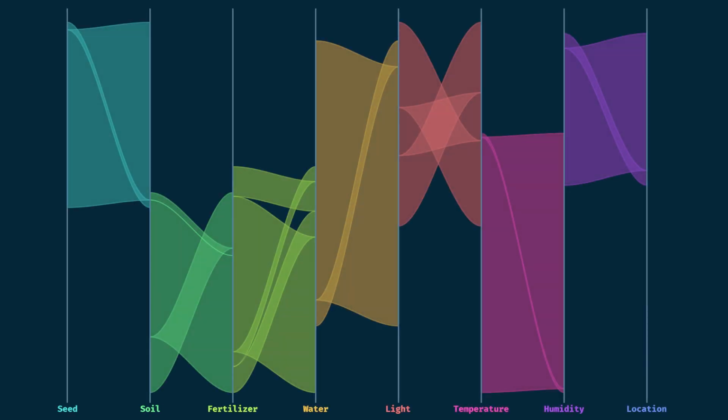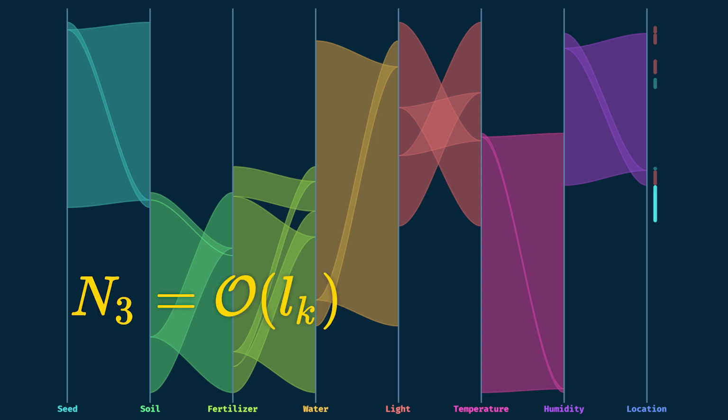Let's compute n3 first, as it is easier than n2. Let's save the best for last. Here, our ranges are all the final location ranges. Since we want to get the minimum value of them, we simply iterate through them. That is Lk times. Since we want the mean value, just like we did so far, we keep in a dedicated variable the current mean. No surprises, we have a complexity n3 in big O of Lk,